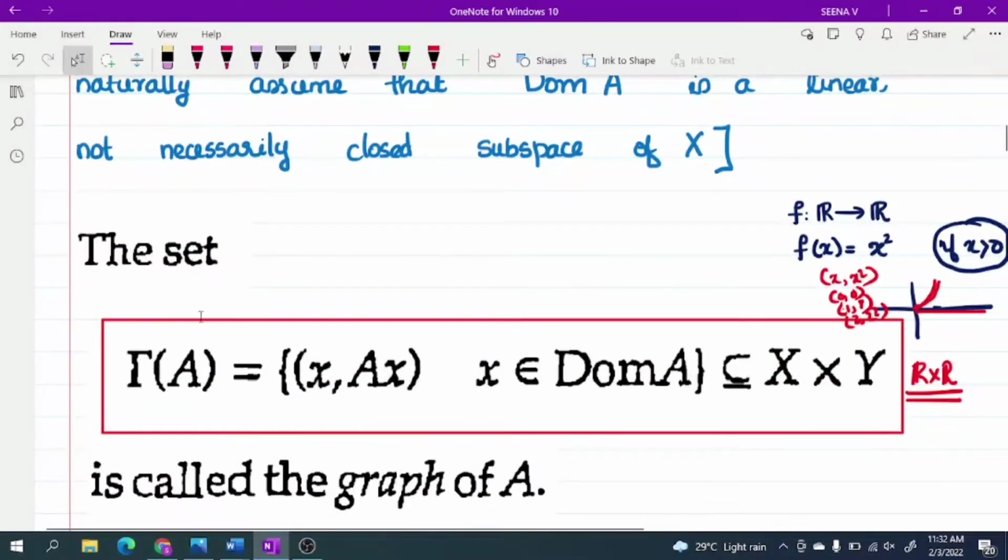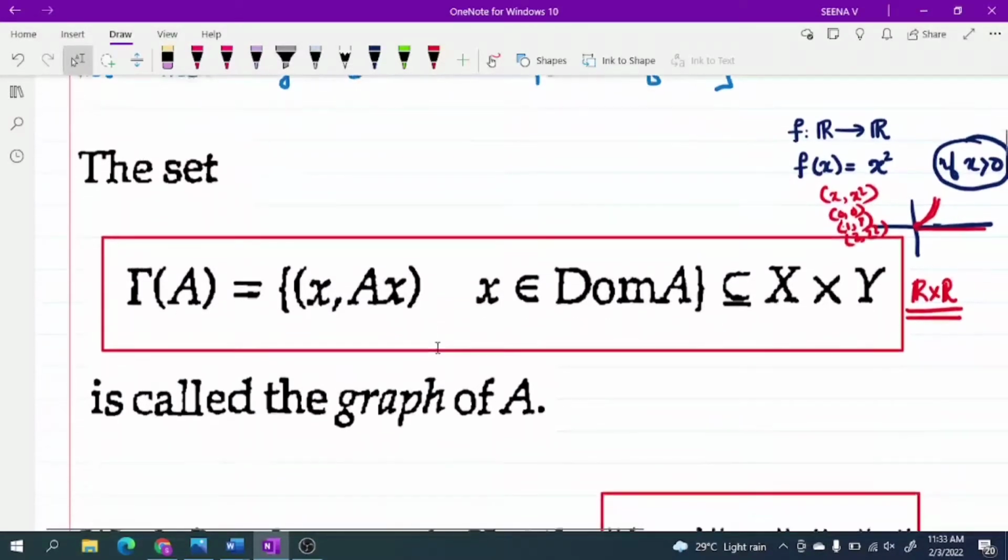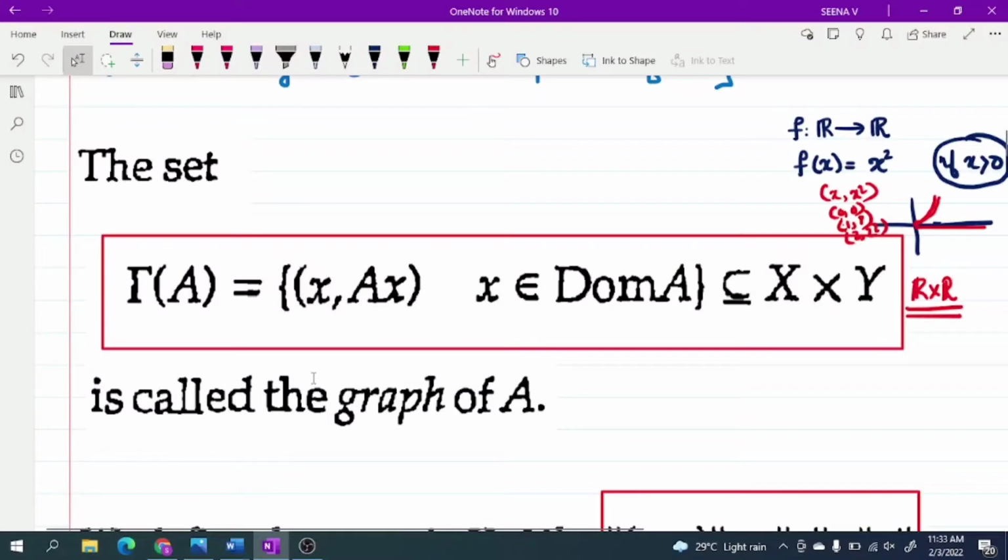So the set Gamma of A, defined as the set of all (x, Ax) such that x belongs to the domain of A, which is a subset of X cross Y. A is a map from X to Y. Then if you consider the set of all (x, Ax), x belongs to the domain of A, it is clearly a subset of X cross Y. Then this set is called the graph of A.